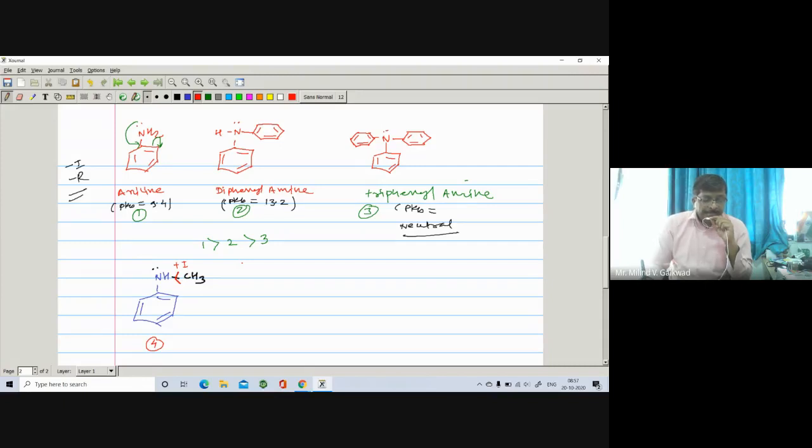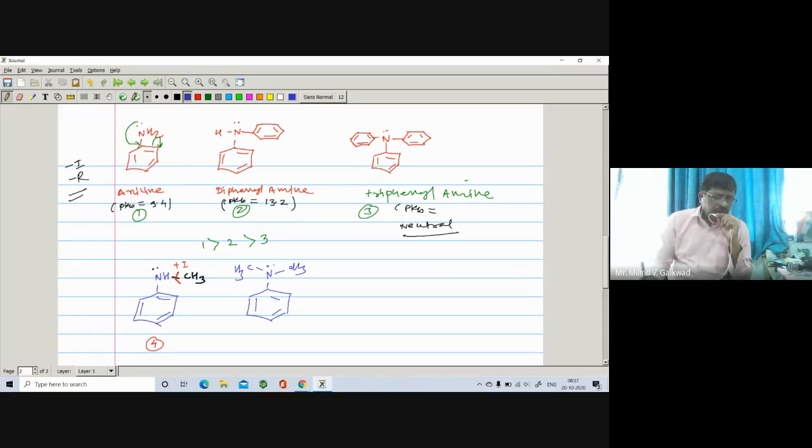Similarly, if you take the methyl group on the nitrogen, second one, here is a benzene nucleus, pi bond, and here is a nitrogen, NCH3, and also here is a CH3. There is a lone pair on the nitrogen. So if you see this one, the basicity